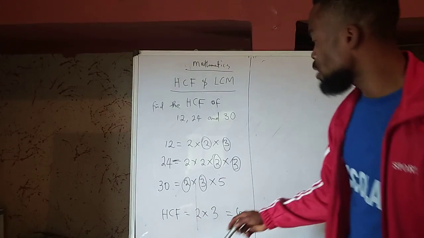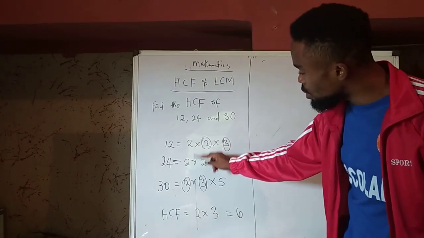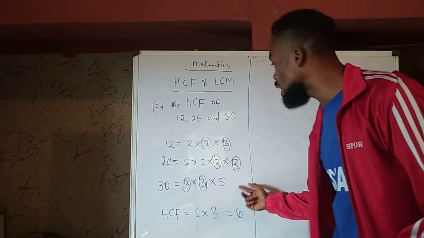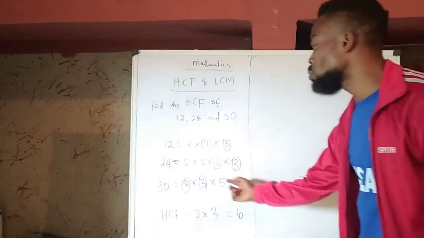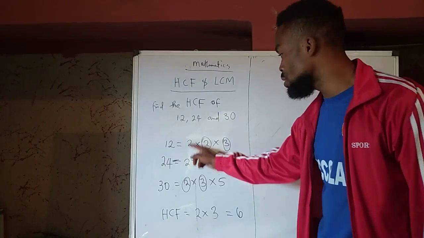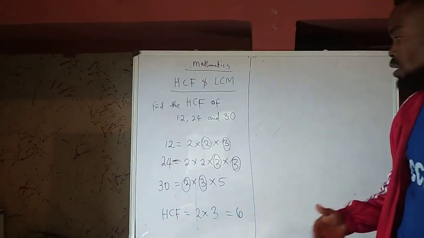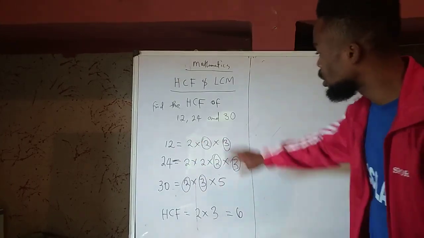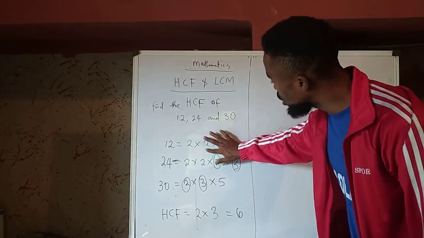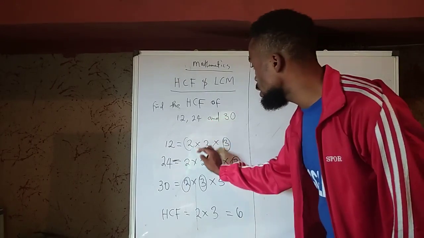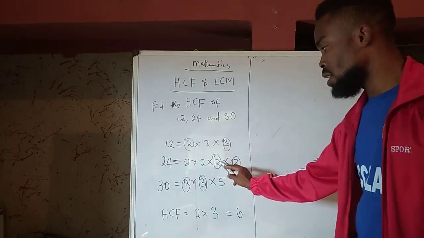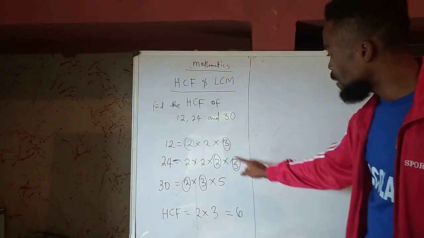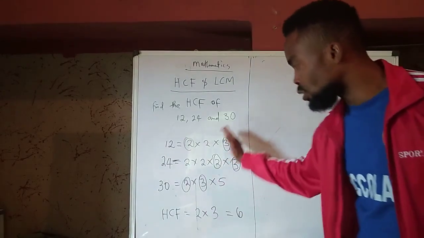Now, I want you to note something. The fact that there is 2 here and there is 2 here, but you see there is no other 2 down here to match with this 2, so we cannot count it among the common factors. Of course, these other 2s are not common. So if I was taking this 2, then I'll leave this 2 behind. All I want to make sure is that if I'm taking 3, I should be able to take 3 through all of them.